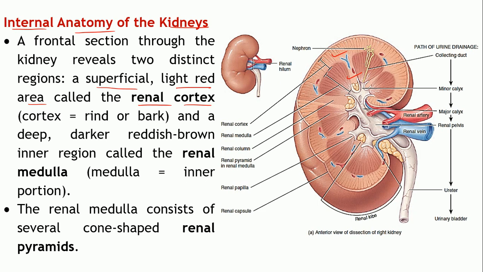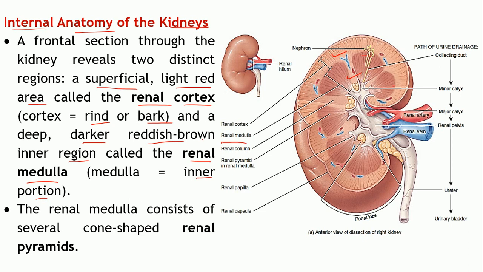We have come across the cerebral cortex, right? The word cortex means the rind or the bark, the outer portion. And the deeper, darker reddish brown region is known as the renal medulla. Medulla means inner portion. So this region, reddish brown in color, is the renal medulla, located interiorly, and the superficial layer is the renal cortex.